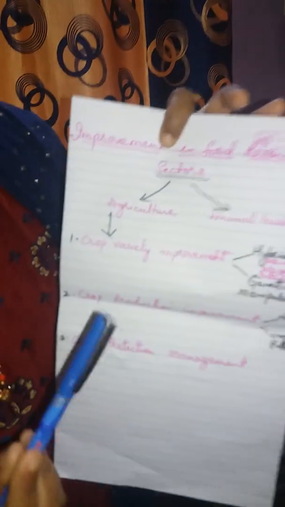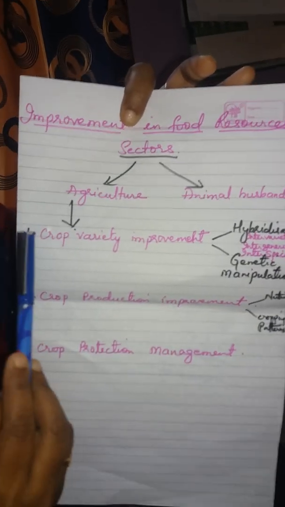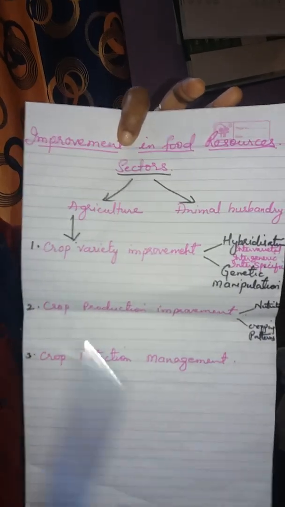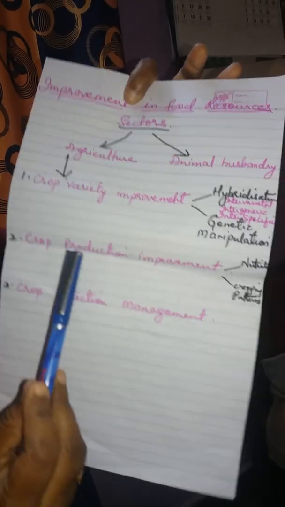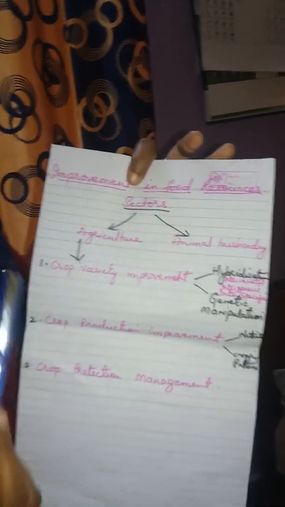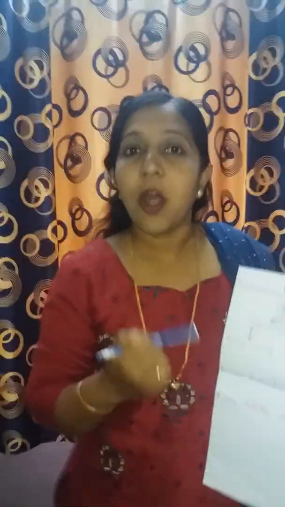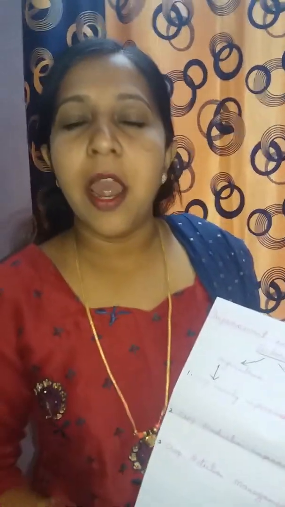So today we shall study 3 main steps in this. That is, first is crop variety improvement, second crop production improvement, third crop protection management. So first one, crop variety improvement. How the variety of the crops can be improved? It can be improved by hybridization and genetic manipulation.